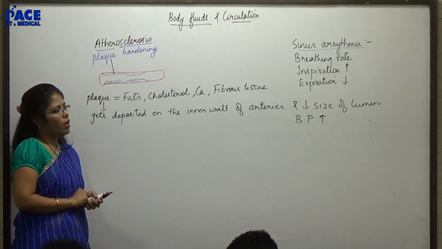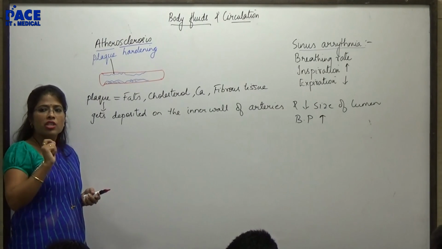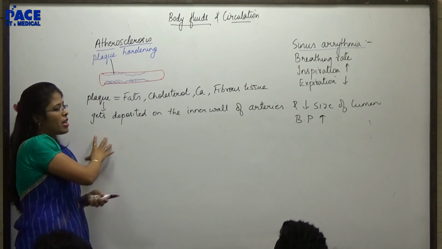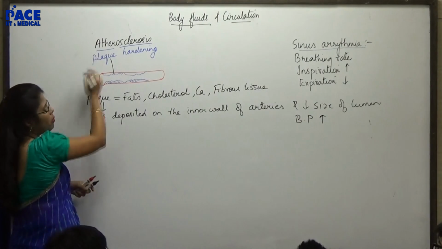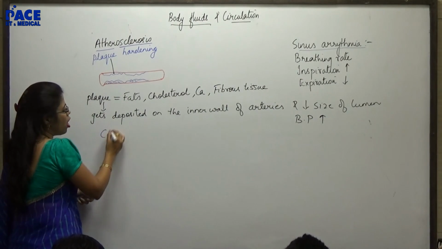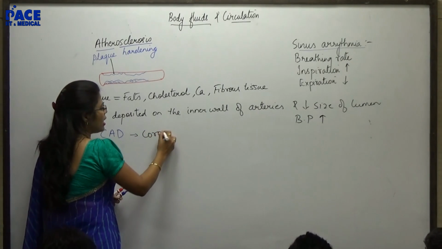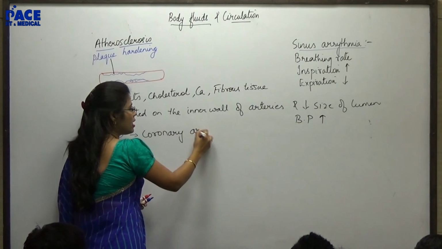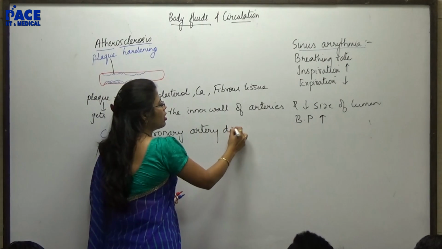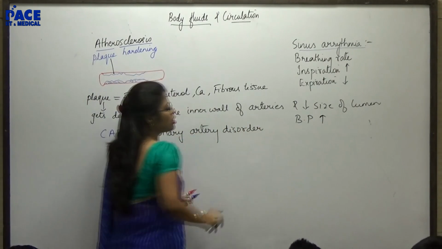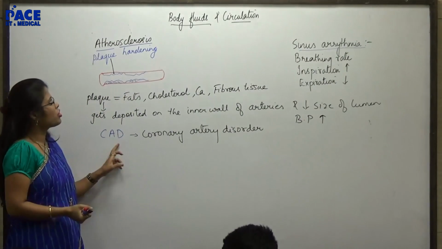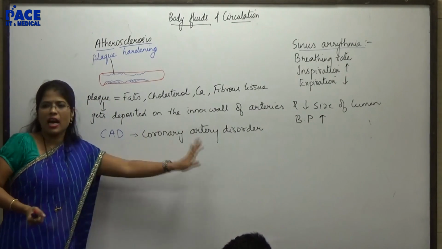And the most dangerous artery, if it is getting deposited, then the same problem of atherosclerosis I call CAD. CAD means coronary artery disorder, that is, deposition of plaque in coronary artery.